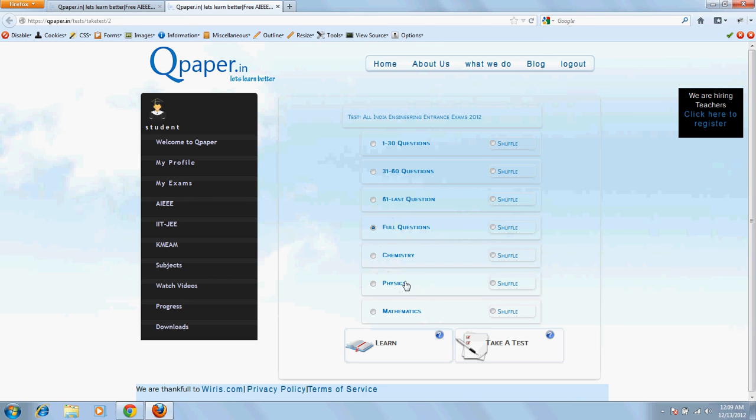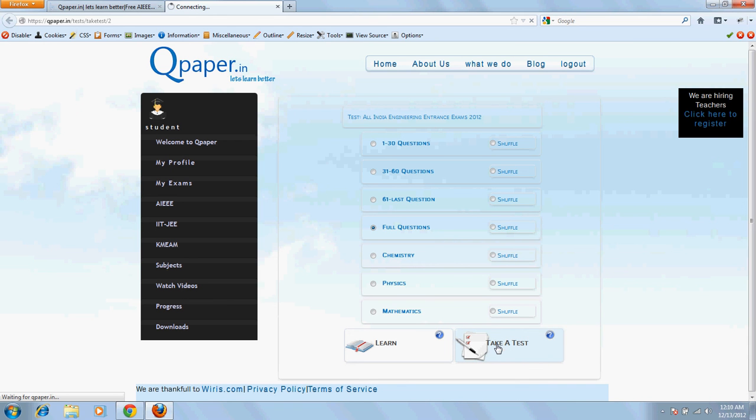There are basically 2 kinds of tests in Qpaper. The first one is the learn option. The learn option is nothing but a platform where we won't be tracking the students. The student can take any kind of test, and we will let the students do the test at his own will. We won't be tracking the student. In take a test, basically what we are trying to do is track the student for every question that he does. So I click on take a test, and what happens is that